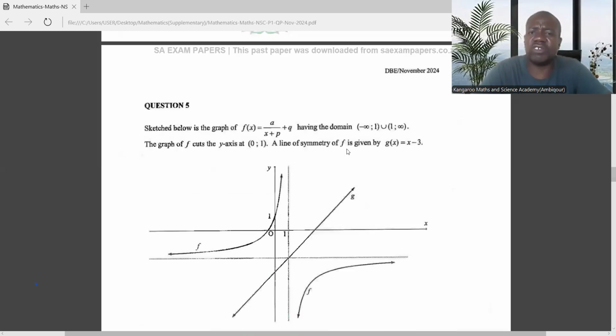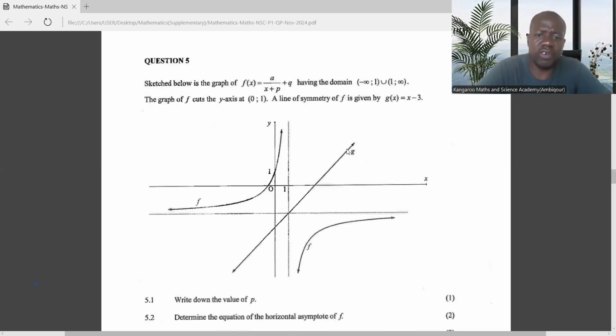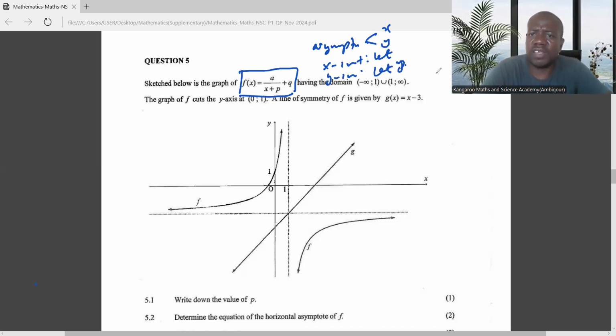Then now, you see, question 5, it's a hyperbola. So I'm saying whatever you have learned, just make a summary and understand it. For example, when you're dealing with a hyperbola, you need to know the asymptotes, which have to do with the x and the y. You must get the x-intercept, where you let y be 0. You must get the y-intercept, where you let x be 0. Then you must get the lines of symmetry, y equals x plus c, and y equals minus x plus c. Also, you must know the range and the domain of a hyperbola.